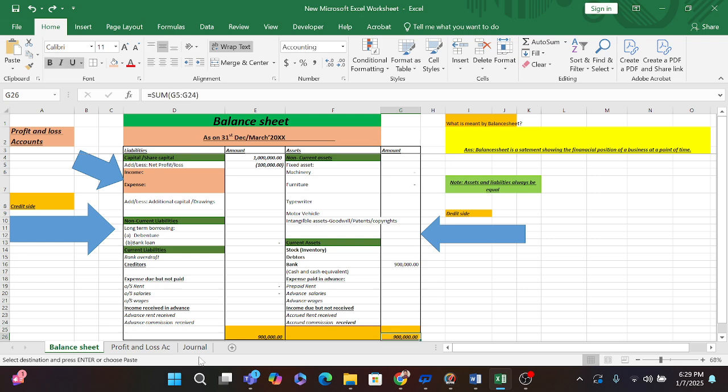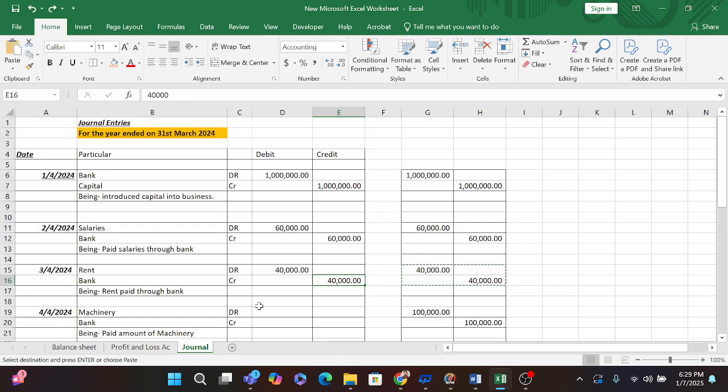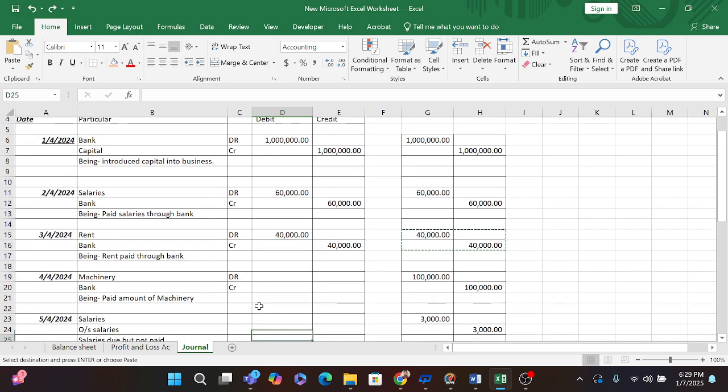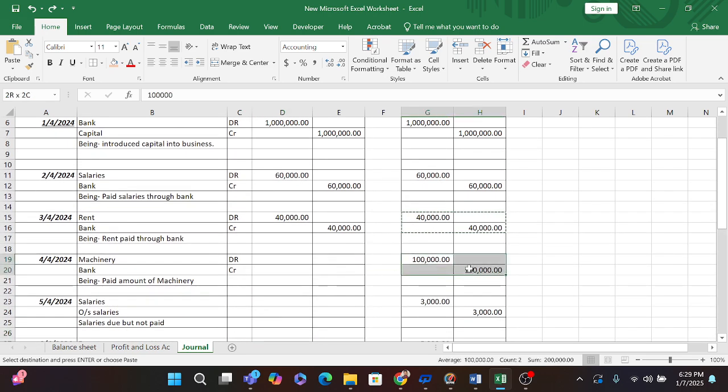So I am going on to the 4th April entry. I hope it will help you to understand more. We have machinery: our money is going, so our bank will be credit. The reason for reducing the money is machinery, so machinery will be debit.